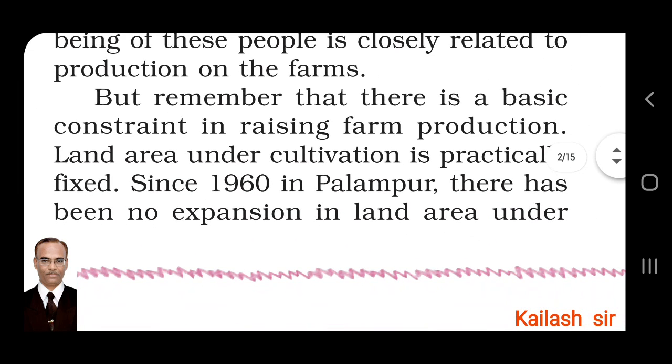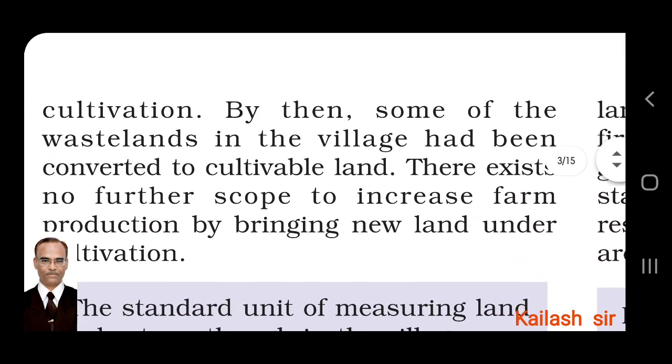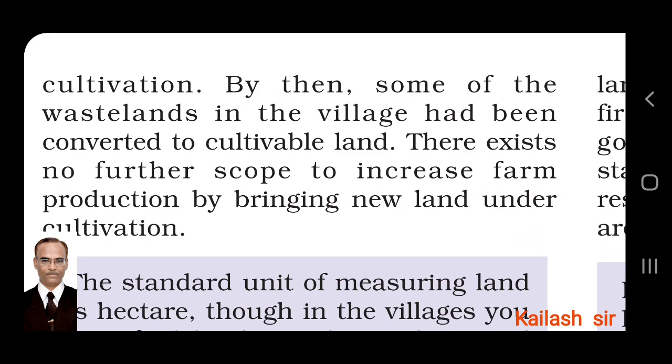But remember, there is a basic constraint. Constraint means restriction or limitation in raising farm production. There is a limitation. We cannot produce whatever we want and how much we want. Land area under cultivation is practically fixed. Land cannot be increased. Production therefore is limited. Since 1960 in Palampur, there has been no expansion in land area under cultivation. It has not been increased.